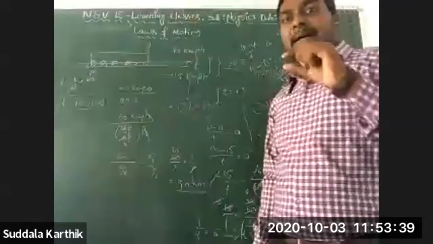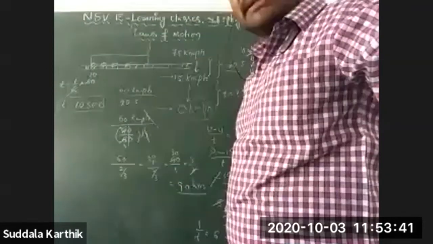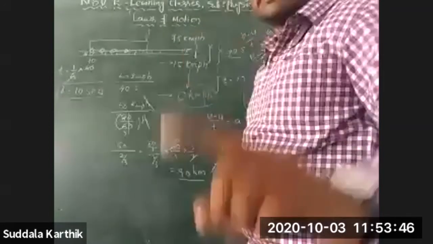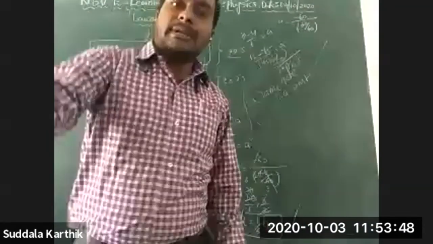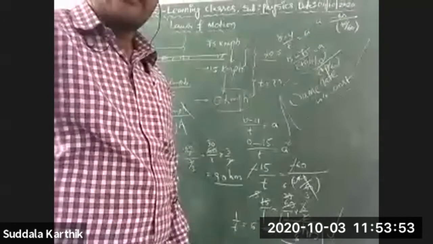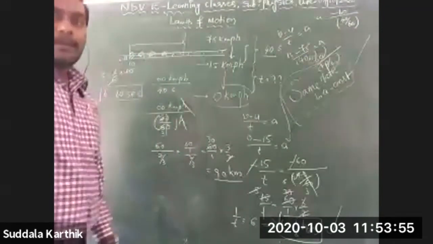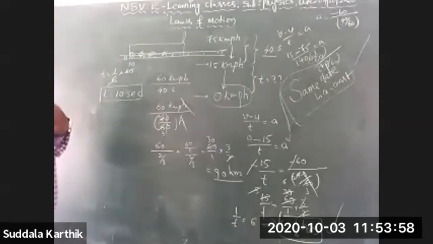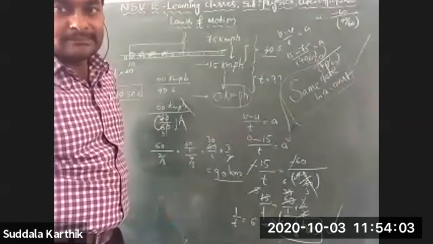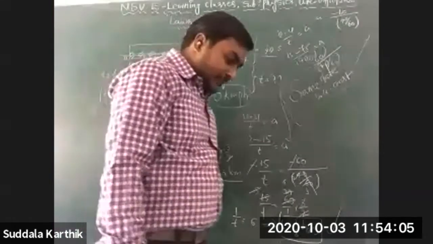So please identify those keywords in your problems. What is that keyword? Same rate. Yes, so the option is 10 seconds. Which option? Option D. Very good.